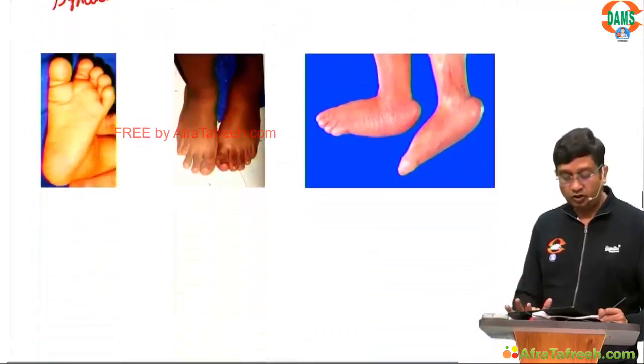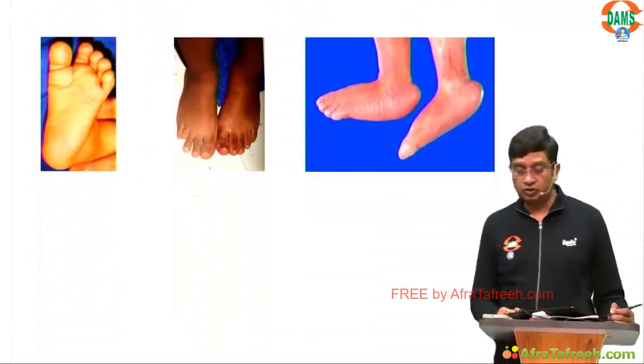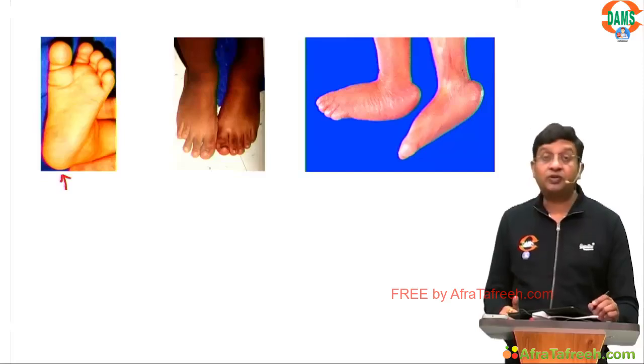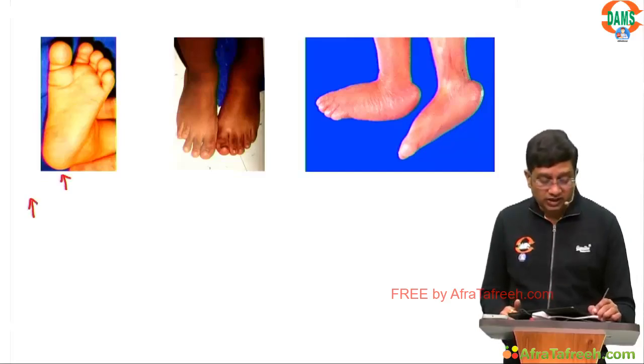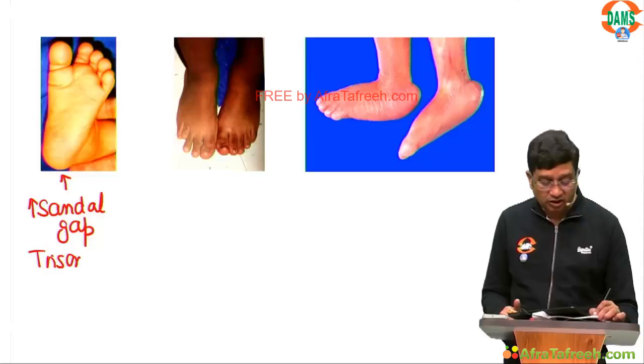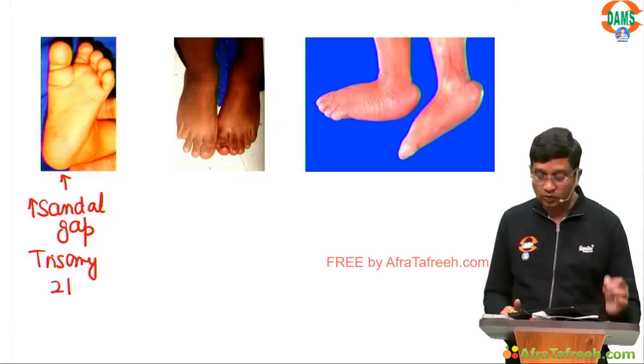So moving on to the foot. Here there is increased gap between the first and the second toe. We call this increased sandal gap, and it is a feature of trisomy 21.